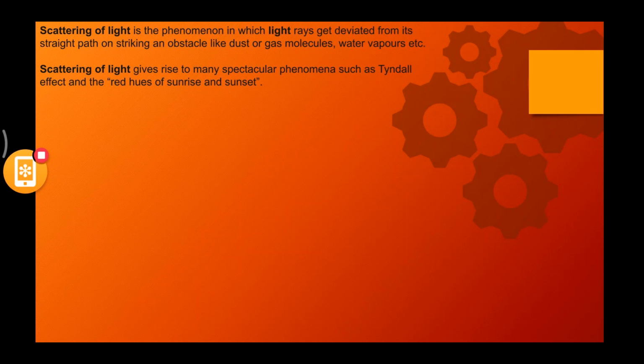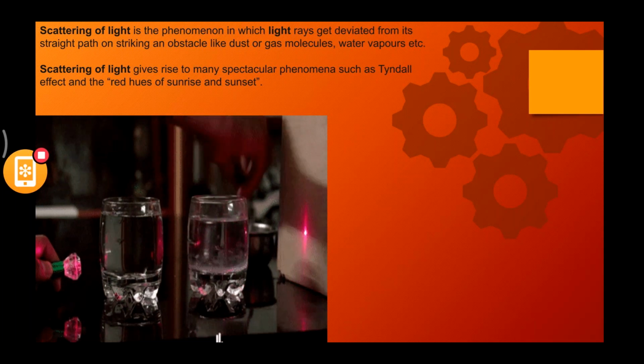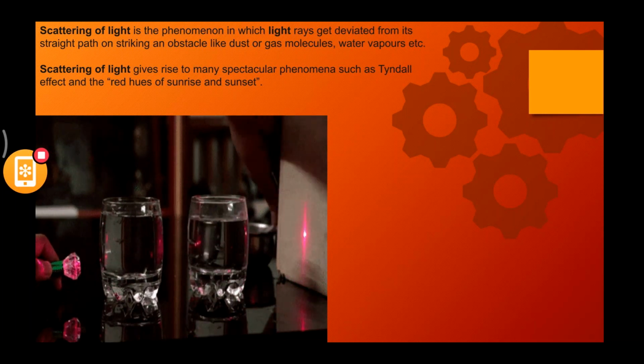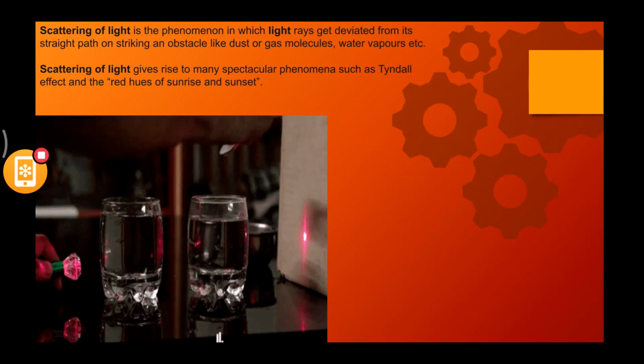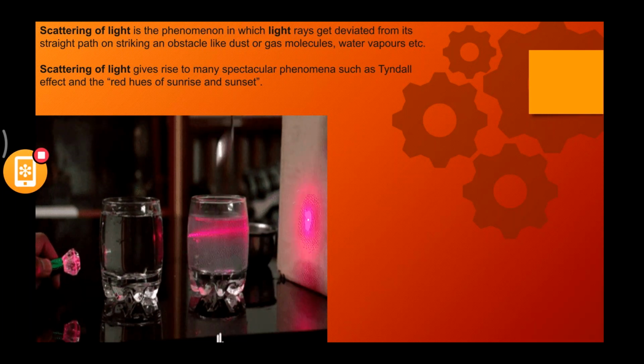Now what is the scattering of light? We'll clearly understand this using a particular picture. Observe this picture carefully. Before this person drops a substance, if he's not adding anything into the glass, what is happening to the light?